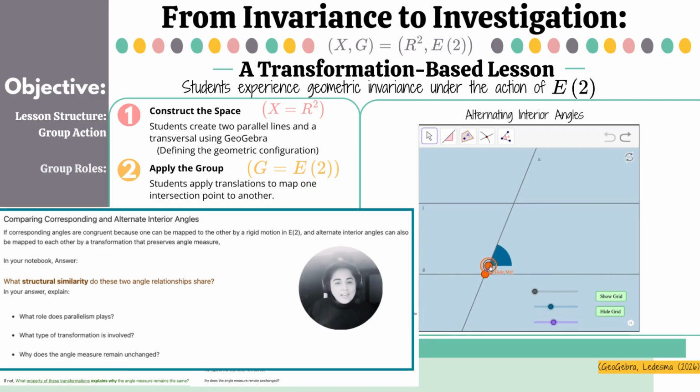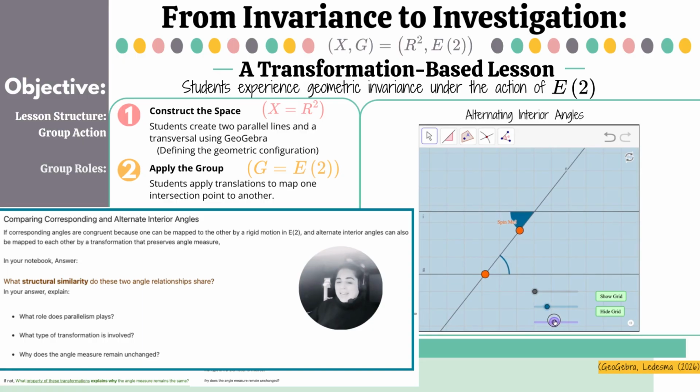Now, apply rotation. Rotate slowly. The transversal changes orientation. The line shifts, but again, angle measure remains unchanged. I could even change the separation between the lines. This changes the geometry of the picture, but it does not change the equality of corresponding or alternate interior angles.